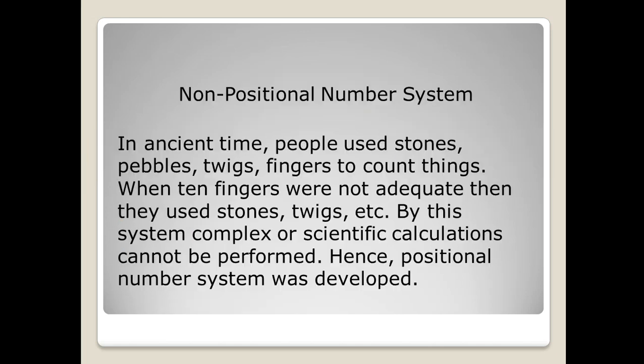So let us discuss. First one is the non-positional number system.